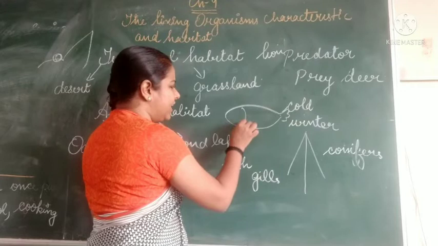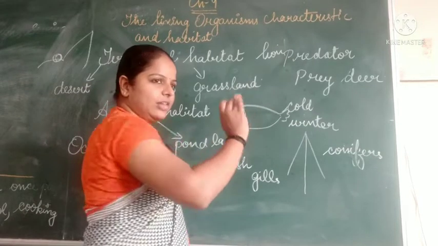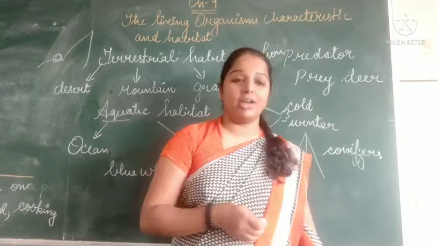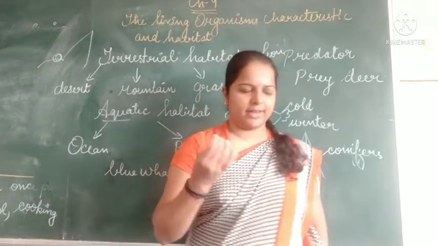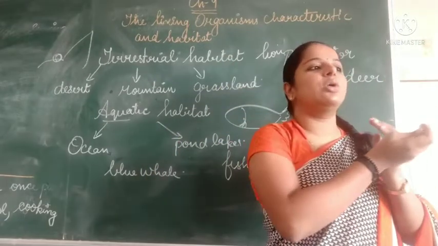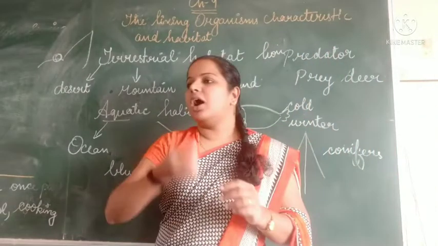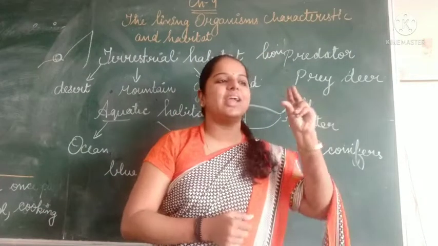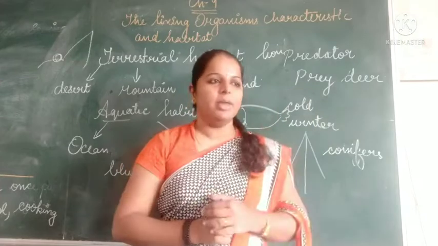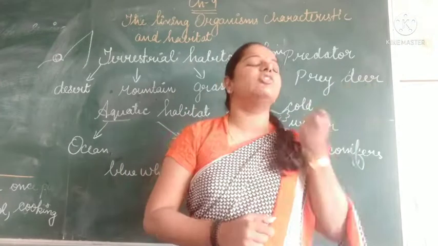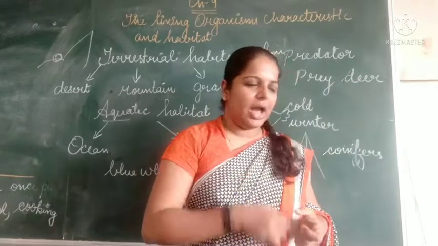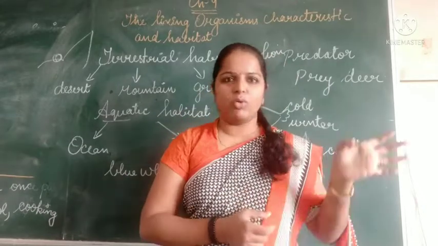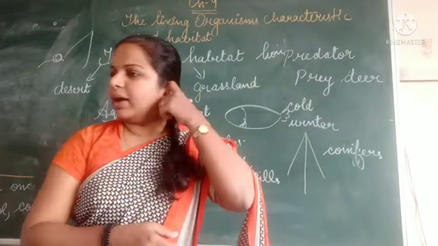That is called gills. The water enters the gills of the fish and they remove the water through the mouth. That's why they are continuously opening the mouth. So the gills take the oxygen that is in the water, and the remaining water is thrown out through the mouth.